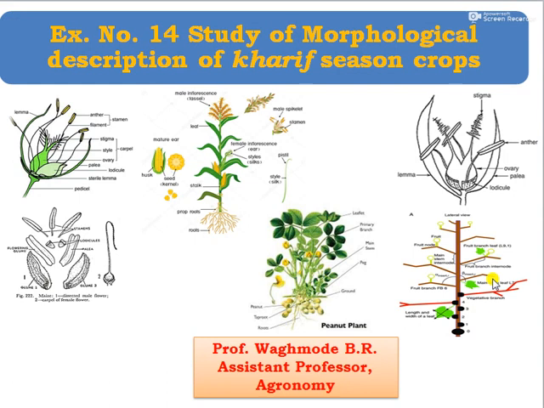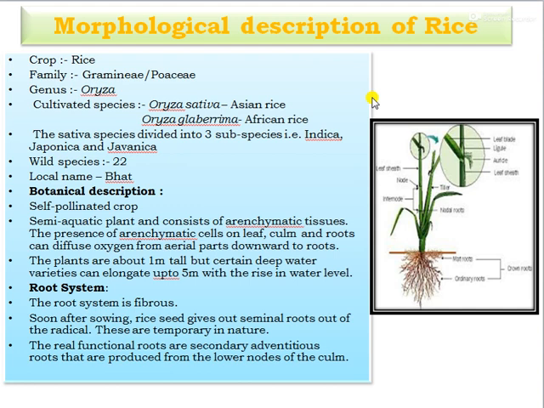Today we can see practical number 14, that is, study of morphological descriptions of important Kharif season crops. We can see the first one, morphology description of rice. In case of rice, there are different parts, that is root, stem, leaves, then peduncle or the panicle or the spikelet. You can see here the crop, that is rice.